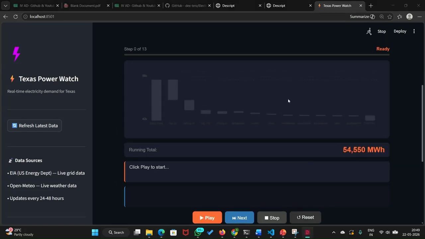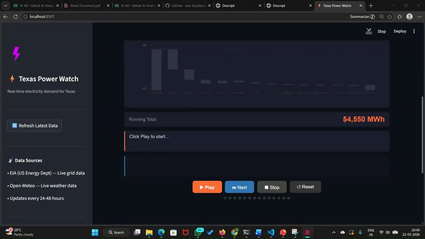So here first it will have a base of 54,550 megawatts.